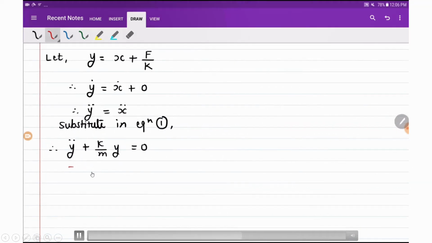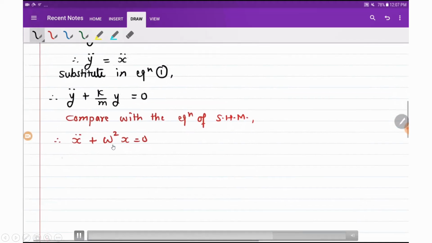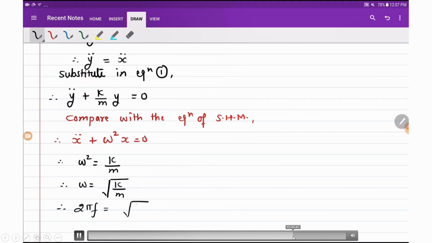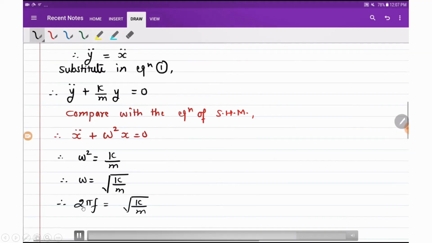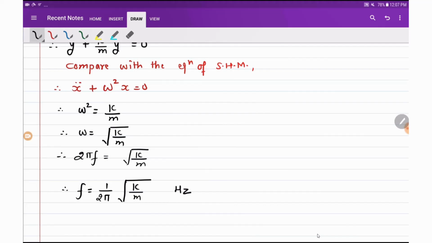So now we have this expression, which we can easily compare with the equation of simple harmonic motion. Comparing with the equation of SHM, x double dot plus omega square x is equal to 0, omega square has to be equal to k upon m. So omega will be equal to square root of k by m. In place of omega, we can substitute 2 pi f. So f will be equal to 1 upon 2 pi square root of k by m in hertz. So this is the frequency of oscillation of that particular mass, which has the frictional force opposite to the direction of motion and the spring having stiffness k.